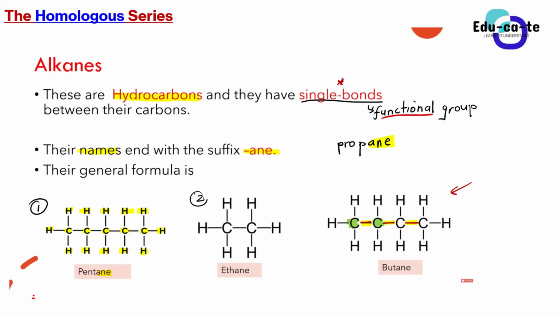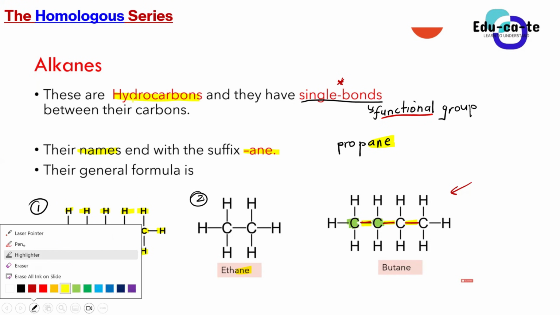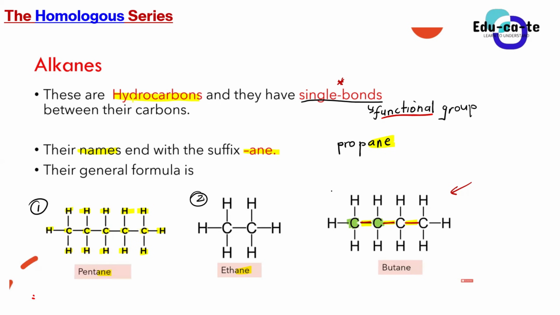Yes, sir. Similarly, if we look at compound number 2, it is ethane. At the end of the name, there's an "ane," so it means that's an alkane. Similarly, when we look at compound number 3, its name ends with an "ane" as well. It's butane. So the last part of the name is "ane," so it means that the compound is an alkane. Are we guys together?